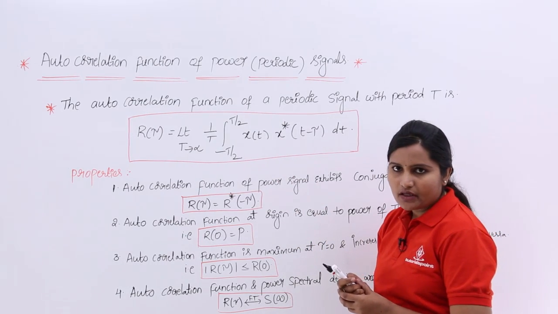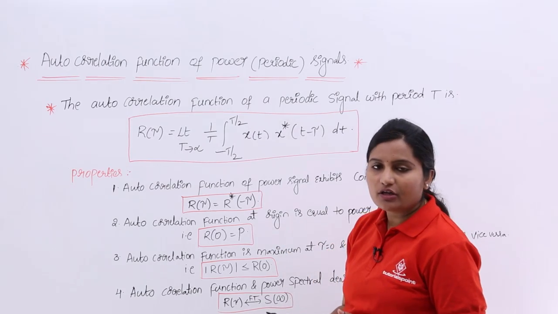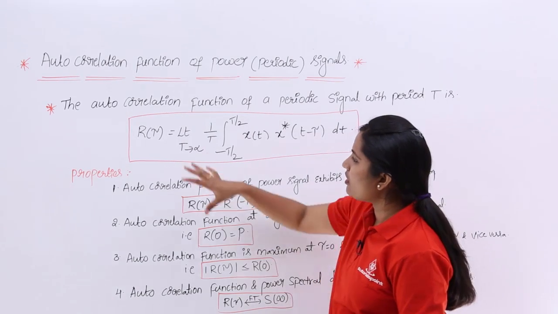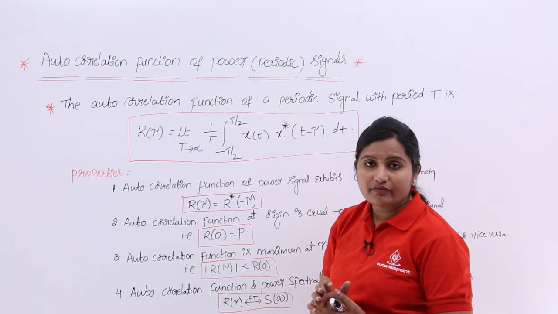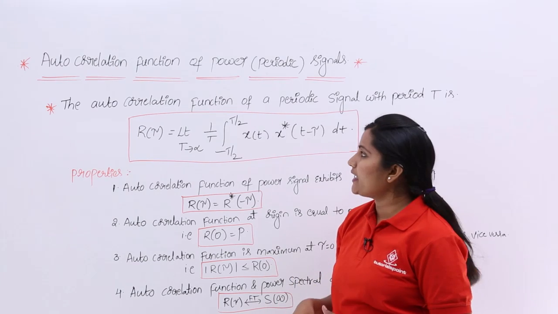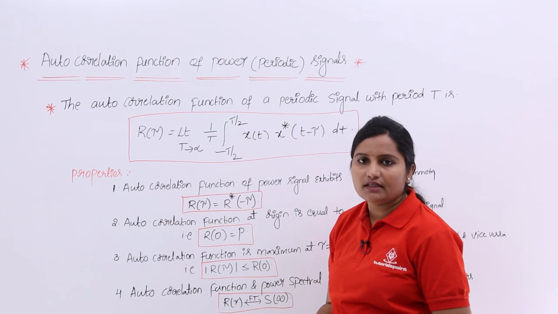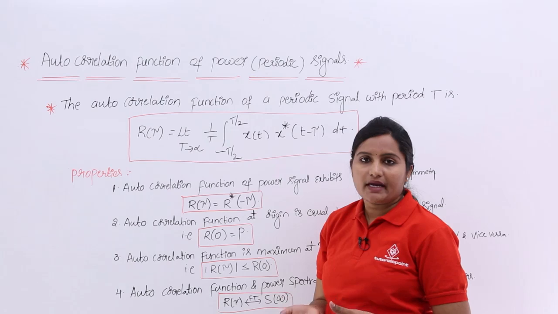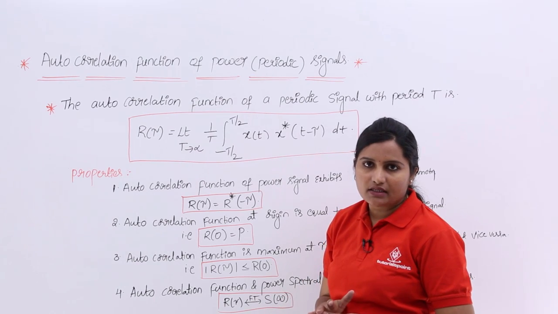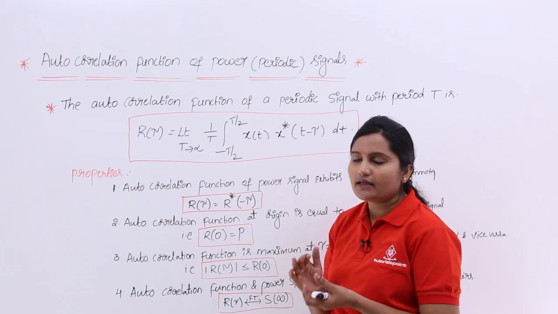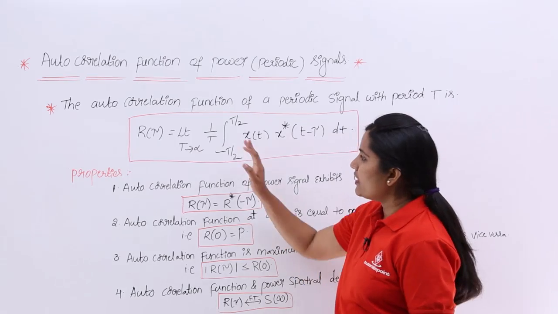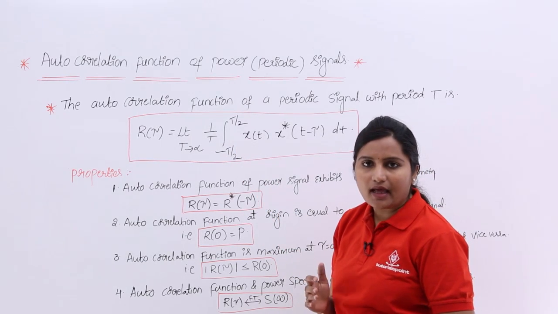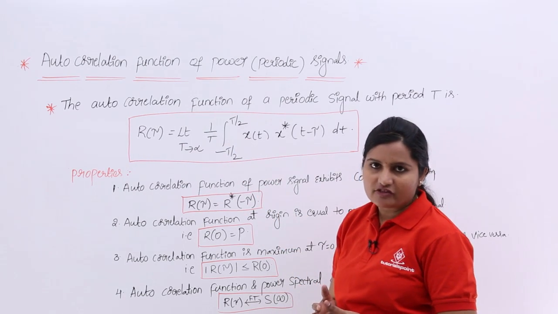This is the formula. Generally, for the normal autocorrelation function of energy signal, we do not have limit T tending to infinity 1 by T, as we are calculating for power signal. As power signals are periodic, all periodic signals are power signals, we need to consider a fundamental time period like this. So, T is the fundamental time period of the periodic power signal.